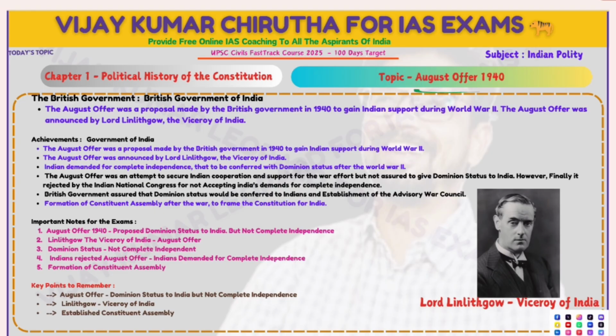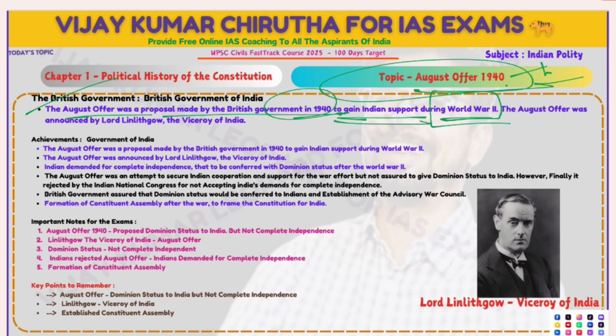Next topic is the August Offer of 1940. The August Offer was proposed by the British government in 1940 to gain Indian support during World War II. During this war, they wanted help from the Indians, so that's why they gave the August Offer. It was announced by Lord Linlithgow, who was the Viceroy of India at the time.